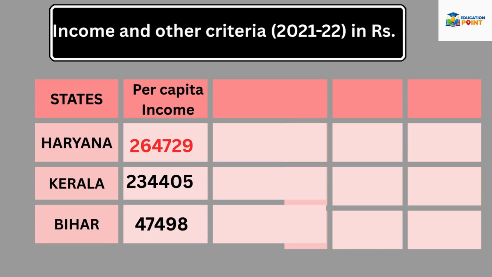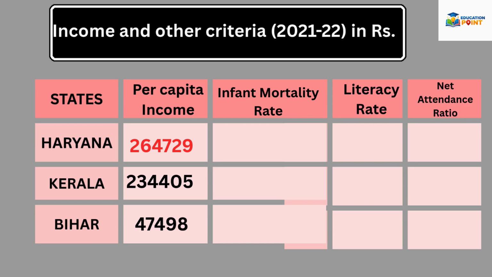But other than income, we have to take other factors also, like infant mortality rate, literacy rate, net attendance ratio. Infant mortality rate in Haryana is 28. Infant mortality rate in Kerala is 6. And in Bihar it is 27. The literacy rate in Haryana is 82. In Kerala it is 94. And in Bihar it is 62.